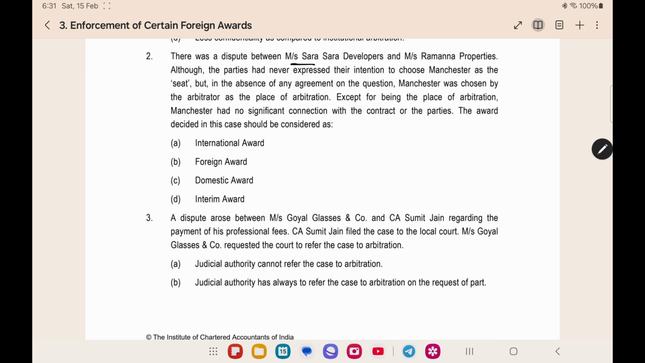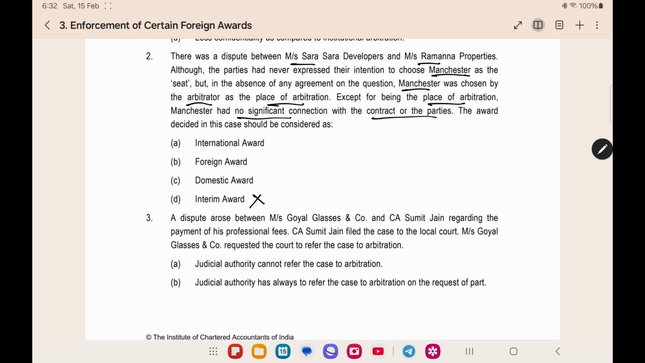Here there was a dispute between two persons. Although the parties never expressed their intention to choose Manchester as the seat, in the absence of any agreement, Manchester was chosen as the seat by the arbitrator as the place of arbitration. Except for being the place of arbitration, Manchester had no significant connection with the contract or the parties. The award decided in this case should be considered as. Here there are 4 options. Definitely interim award is not the answer.